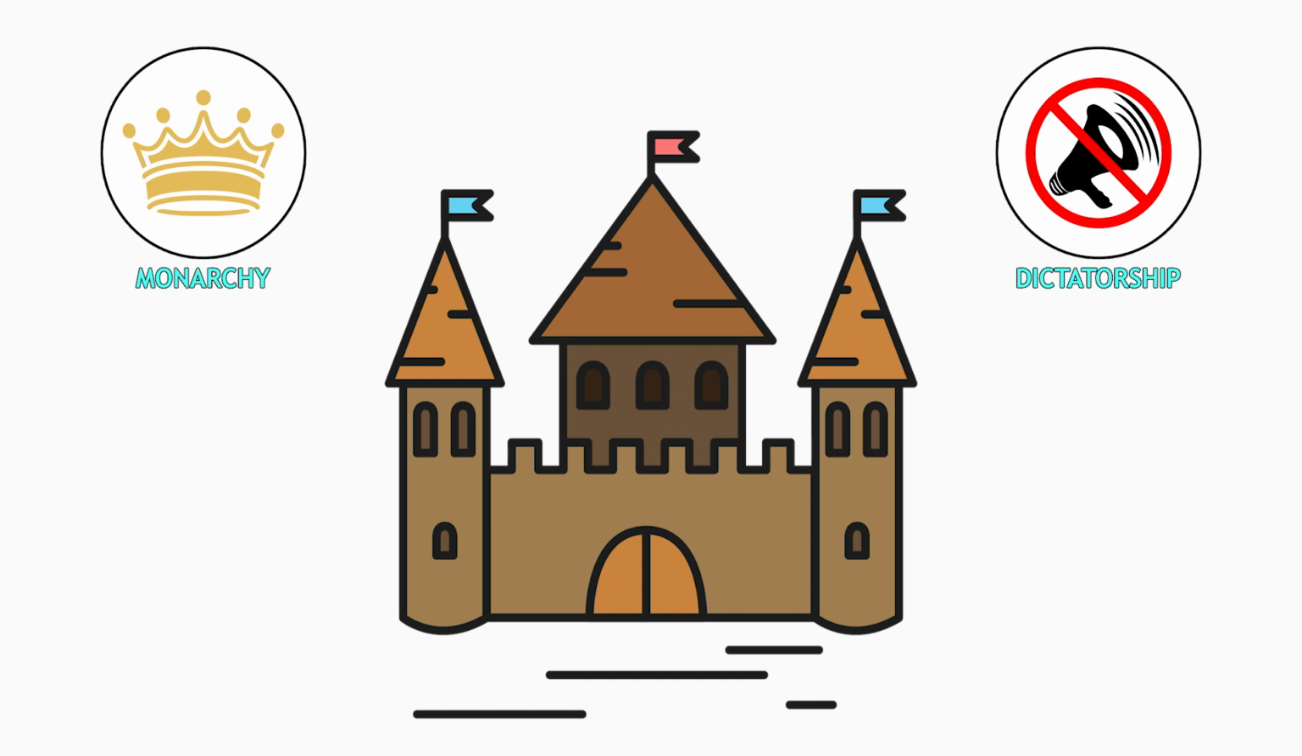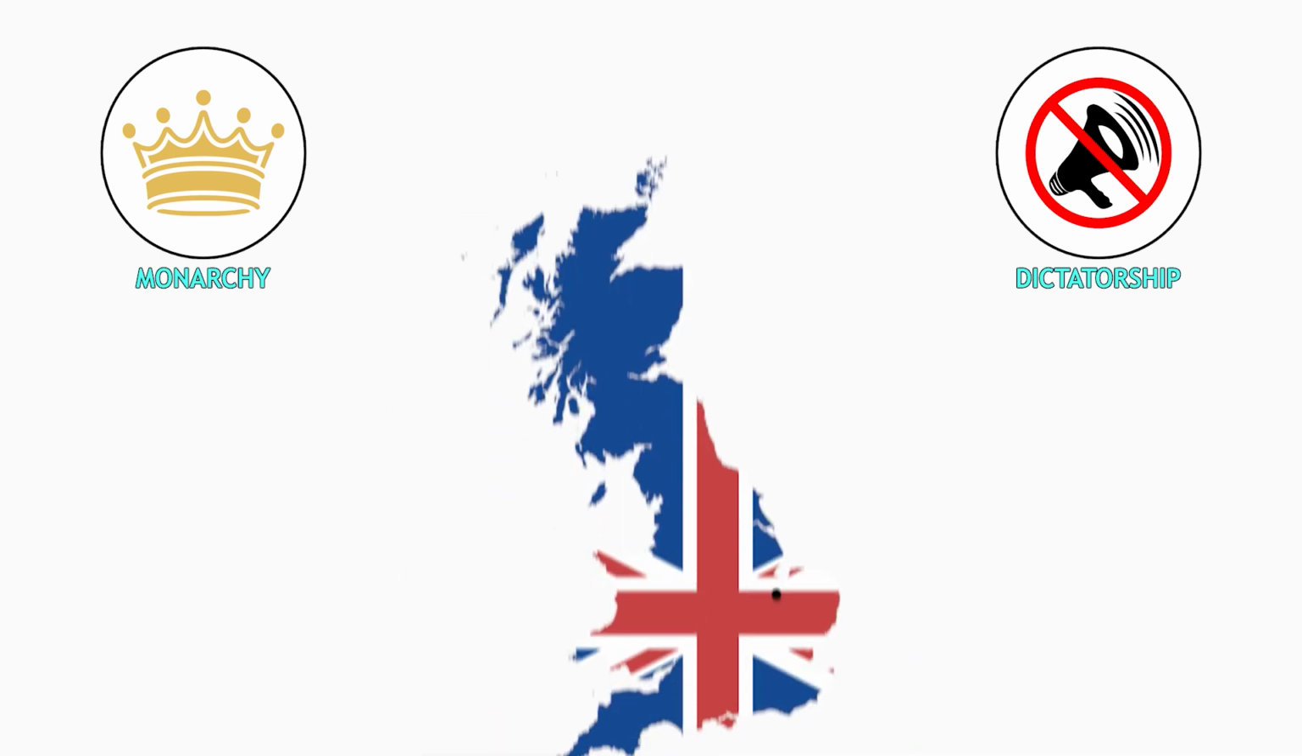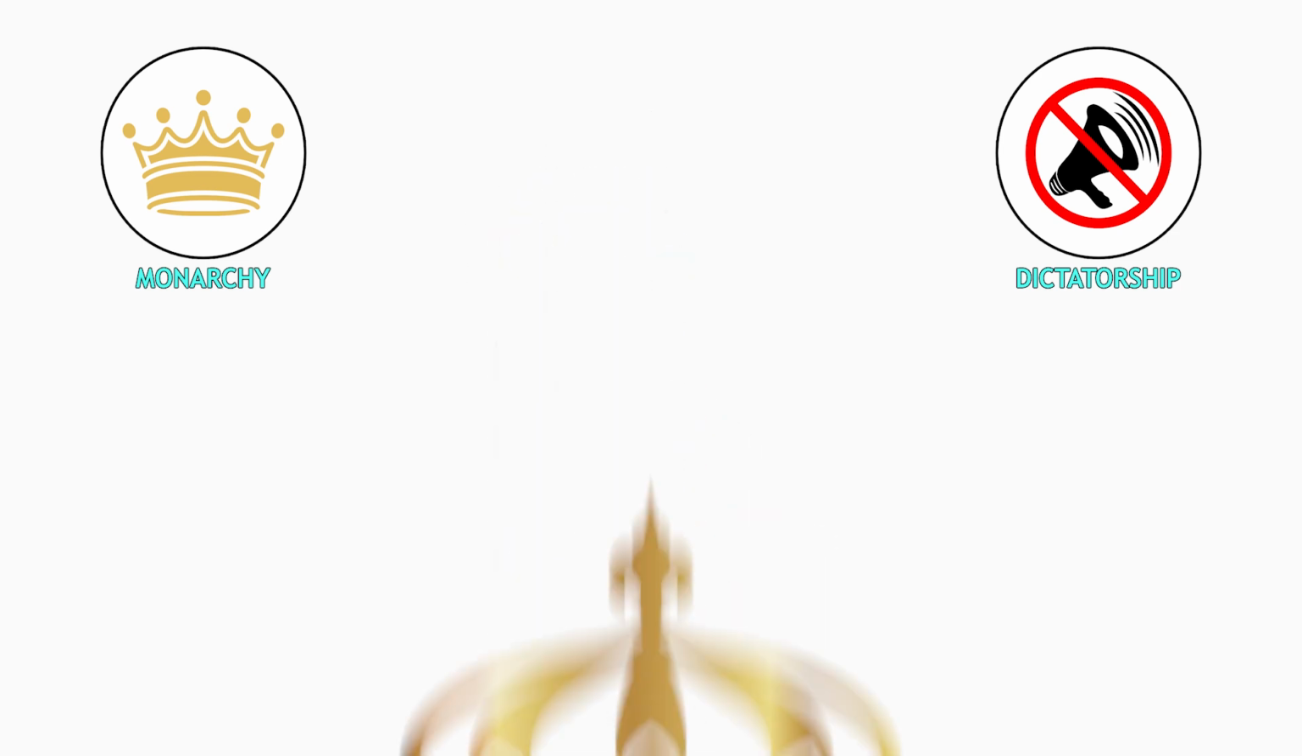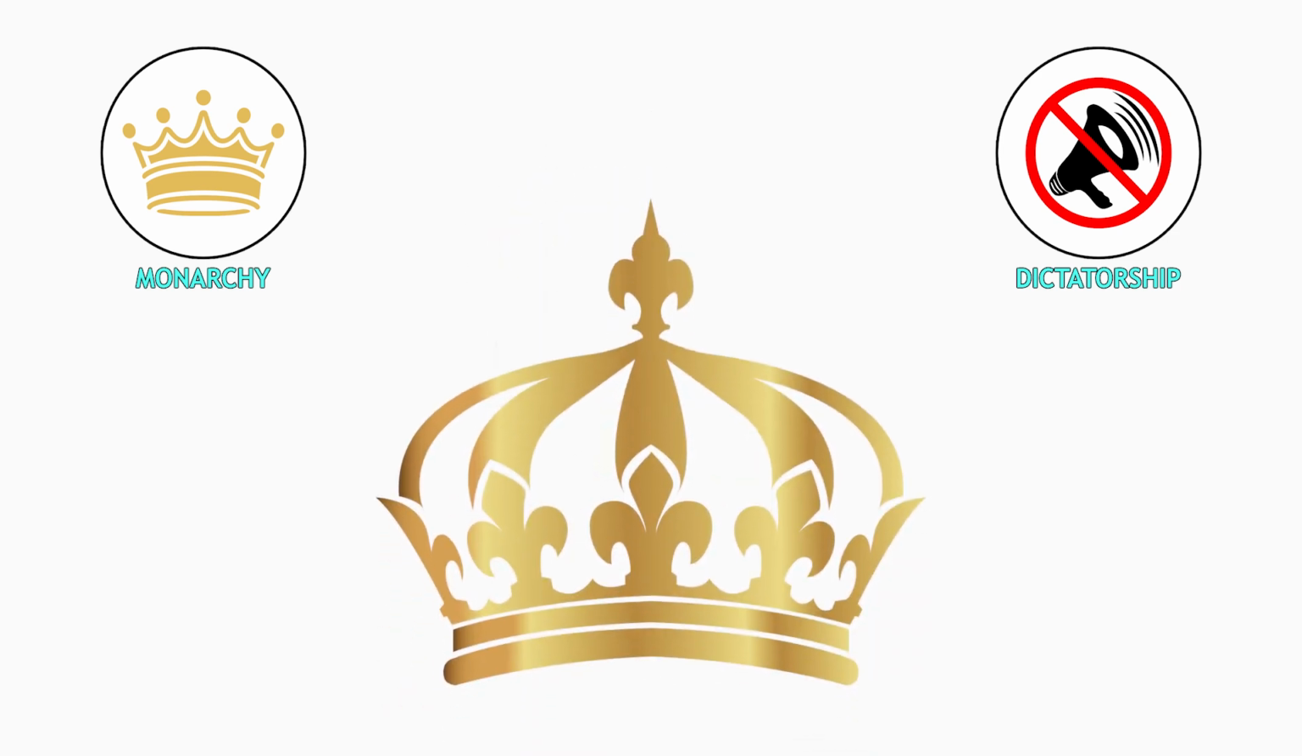Picture a small kingdom where the king makes all decisions, or a modern state where the royal family symbolizes tradition while elected officials govern. Monarchies can unify a nation culturally and historically, even if they limit democratic participation.